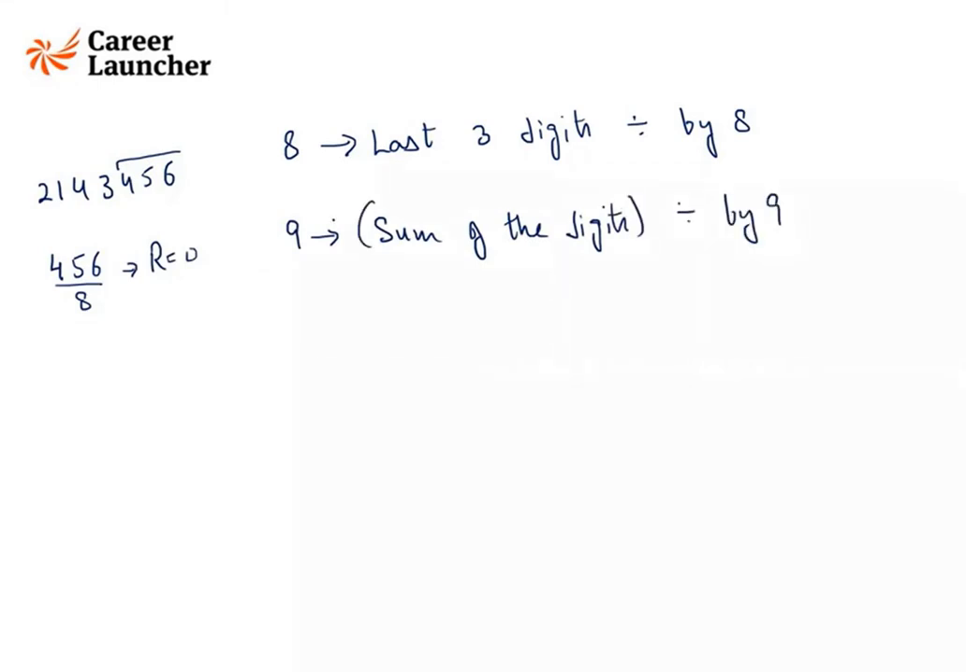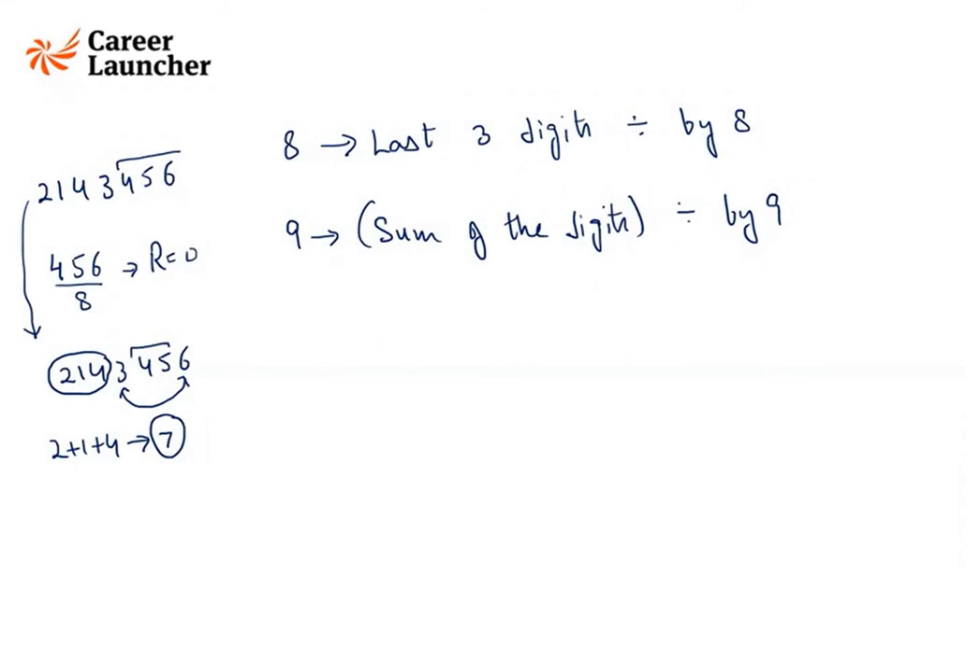In case of 3, the sum of the digits is divisible by 3, and in case of 9, we check it for 9. So let us say we have the same number, 2, 1, 4, 3, 4, 5, 6. Either I can add all the digits, or we can look at 2 or 3 digits at a time. So we know 6 plus 3 is divisible by 9. 4 plus 5 is again divisible by 9. So now I am left with this only, that is 2 plus 1 plus 4, which is not divisible by 9. So that means the entire number is not divisible by 9.